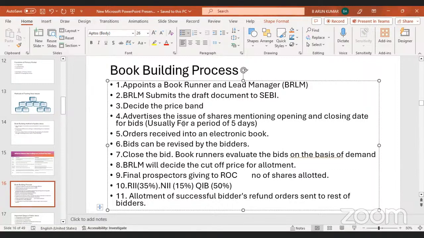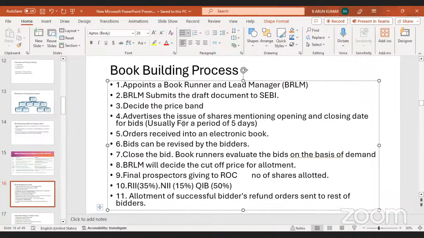Usually, in any IPO, they offer the shares for only 5 days. In this particular 5 days, they issue the IPO.